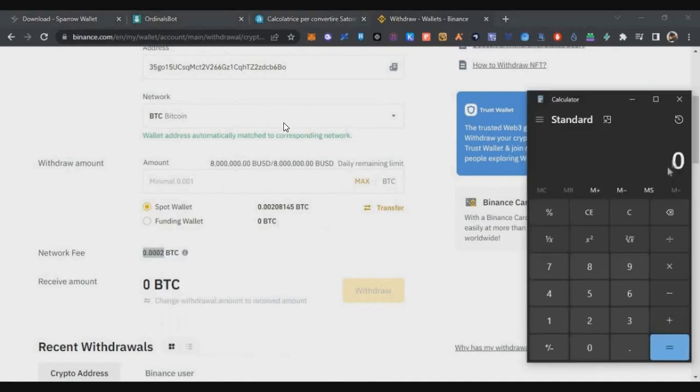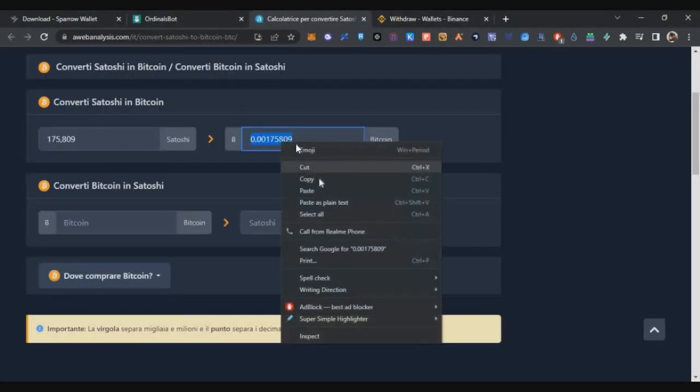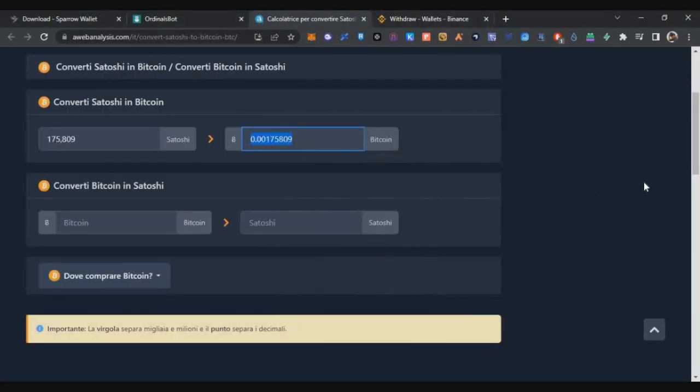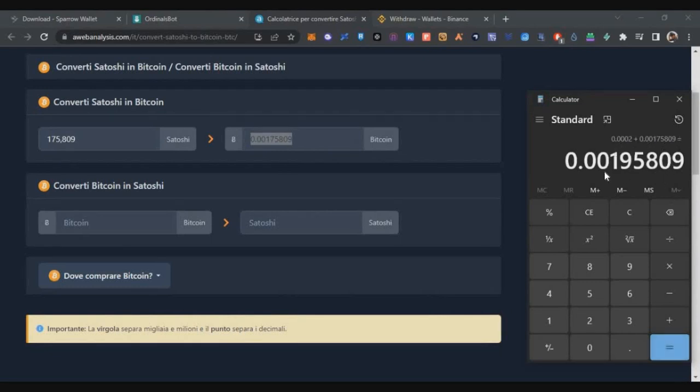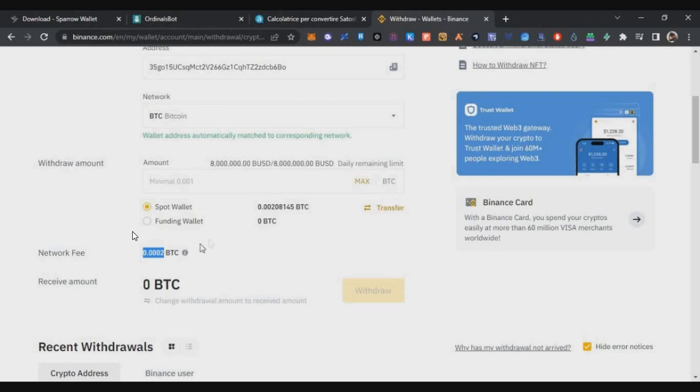Just copy this network fee, paste it in a calculator, then click on plus and go back to this Satoshi converter, copy the number of Bitcoins you have to send, paste it here and add both. You will get a final number. Copy this final number including the withdrawal fees, go to Binance and paste it in the withdrawal tab. Now you can see after fees you will be receiving